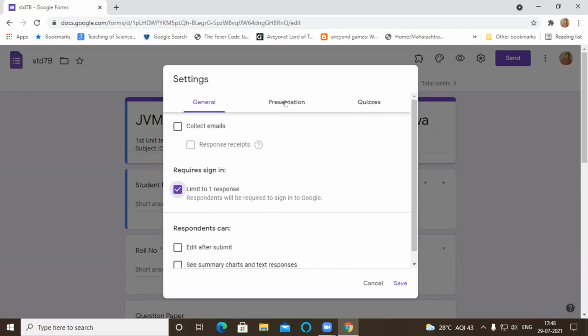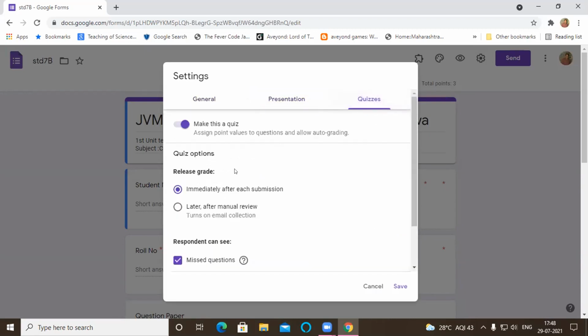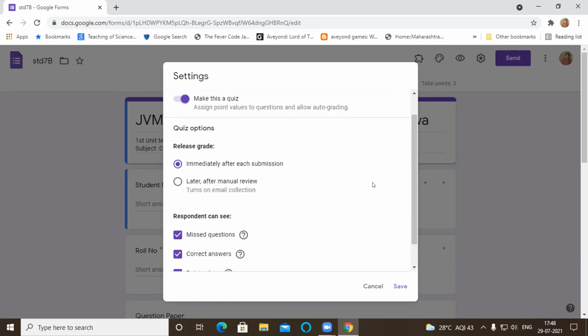Then in the presentation section, afterwards I will send a screenshot of this also. In presentation, you do not have to click anything. This shuffle question order, do not click anything. Then this quiz option is already given here. Make this a quiz.